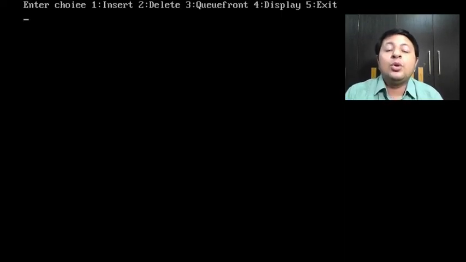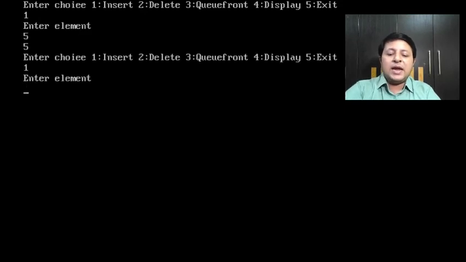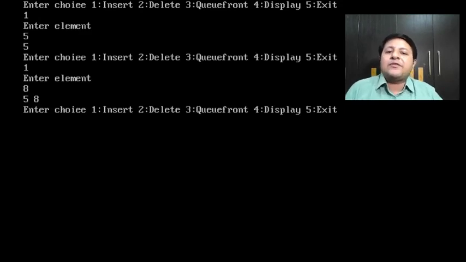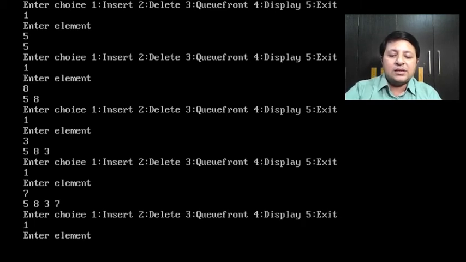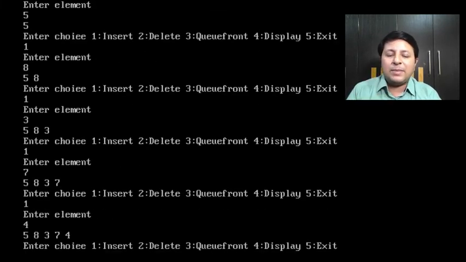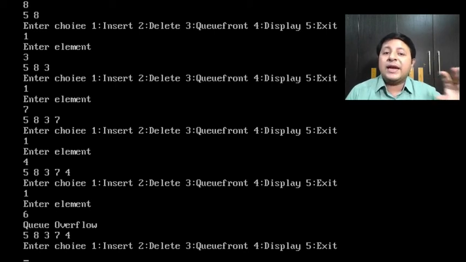Fine. So it's like a simple queue, but it's going to work with priority. So the element itself is going to be the priority. It's a normal insert. So see, insert 5, insert 8. See, 8 is simply getting stored after 5, as it generally does in a simple queue, because it is not valuing the priority. That we will do while deleting. Okay, we'll come to that. So let me insert 3, insert 7, insert 4. I guess 5 might be the size. So this should show overflow. Yeah, that's okay. So you can see 5, 8, 3, 7, 4 is how it is getting stored.